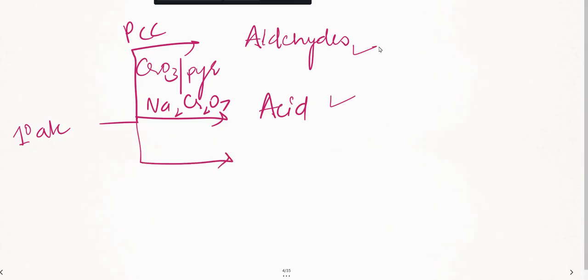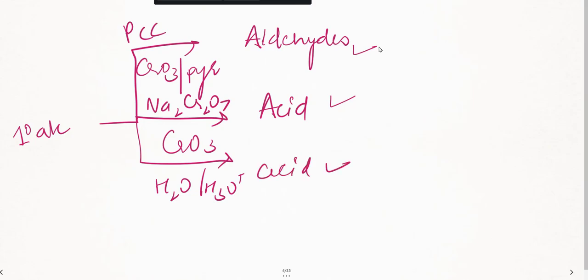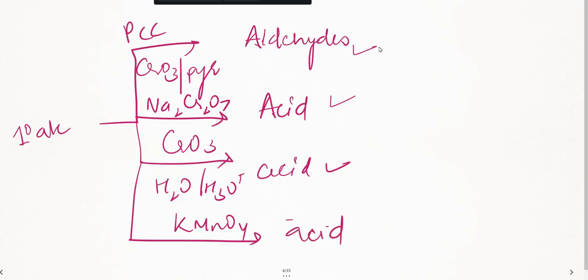Still, do we have primary acids? Just see. Now, suppose if I take only chromium trioxide and you have water and H3O plus, right? So this also gets oxidized to acid. So in the exam, remember these two combinations. Both are oxidizing agents. They'll get oxidized to acids only. Suppose if you have one more combination, that is potassium permanganate. This is also one more oxidizing agent. What do you get? It gets converted to acids. This is a complete thing about primary alcohols.